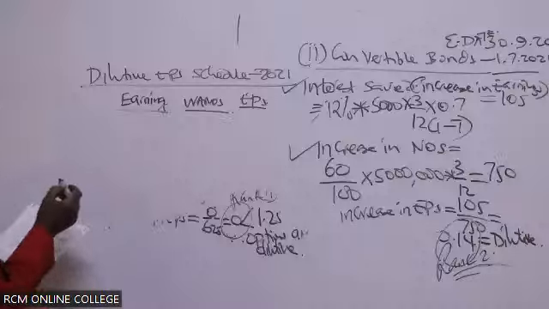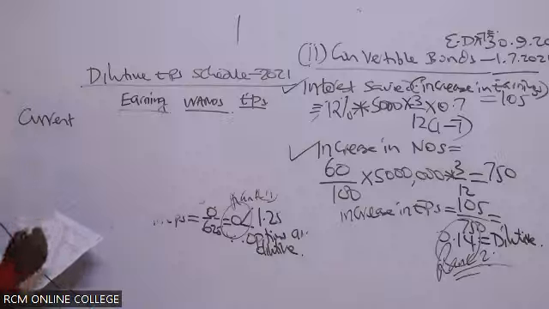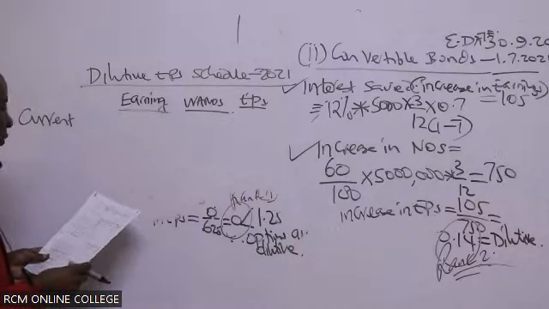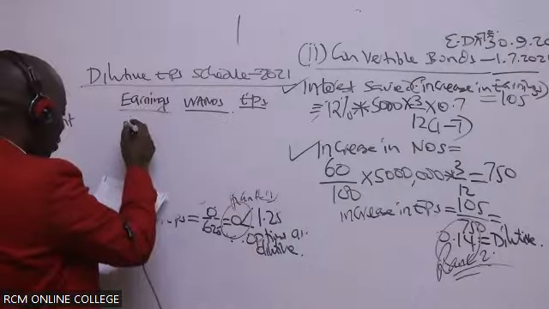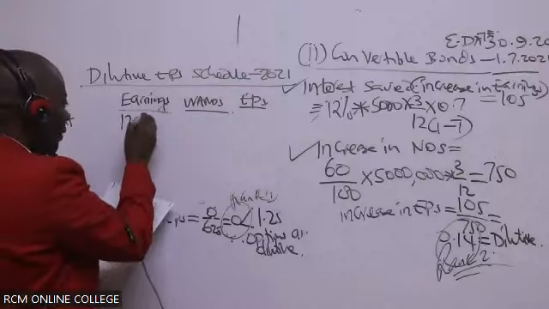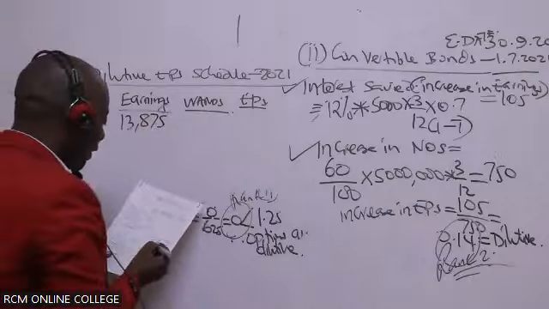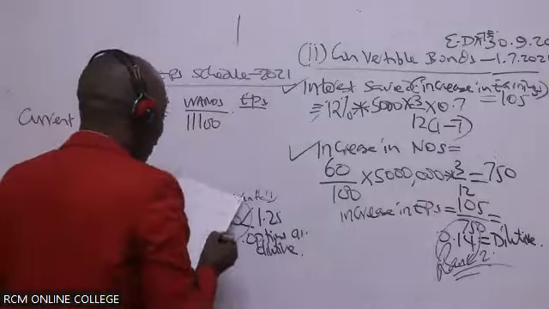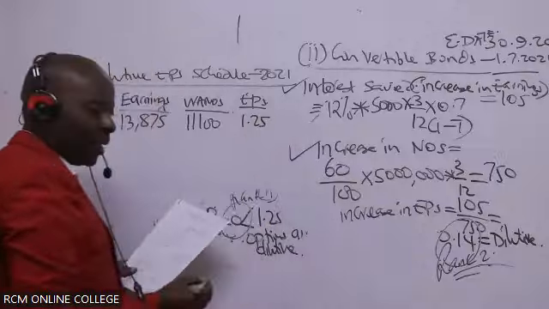So we start with the current state. Current state at the end of 2021, what figures do we have? If I remember, the earnings in 2021 were 13,875. And the one-offs in this case was 11,100. And the EPS, ladies and gentlemen, was it 1.25?